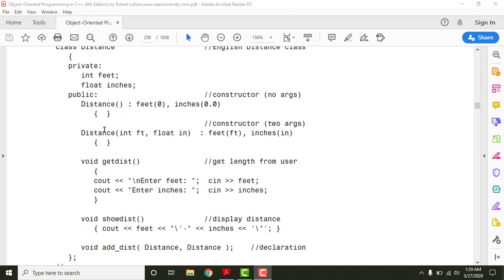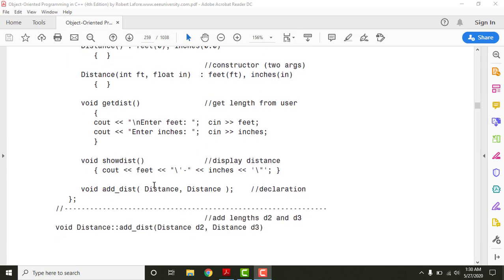But constructor overloading simply means that a single constructor is being used multiple times, and every single time it has different arguments. Like in function overloading, we have seen that a function is being called multiple times, but it is differentiated from other functions based on how many arguments it has, right? Likewise, these both are constructors here, but we can differentiate them based on how many arguments they have. If there are no arguments, then it is called a no argument constructor, or simply a default constructor. And if that constructor contains arguments, then it is known as a multiple argument constructor, or based on how many arguments we have, we can call this constructor a 2 argument constructor.